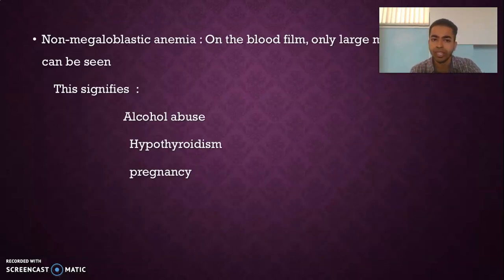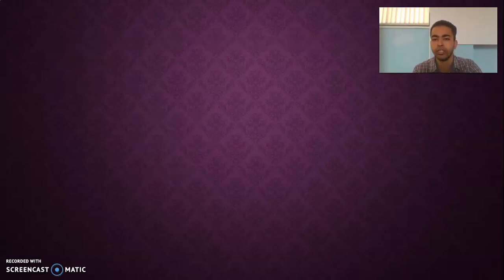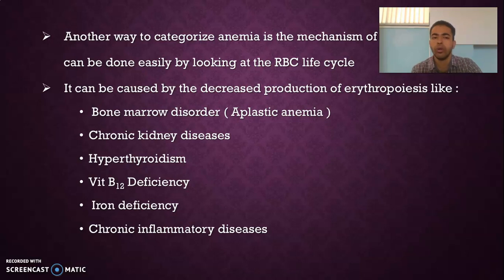So non-megaloblastic anemia, on the blood film only large mature RBCs can be seen. So this signifies alcohol abuse, hypothyroidism, and pregnancy. So another way to categorize anemia is the mechanism of anemia. This can be done easily by looking at the RBC's life cycle.